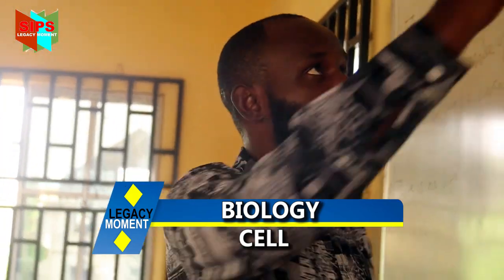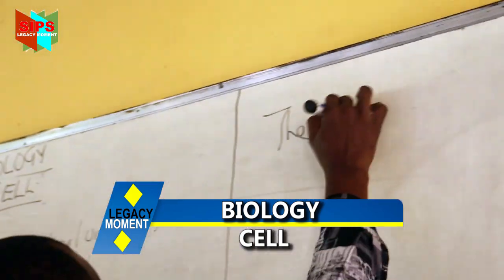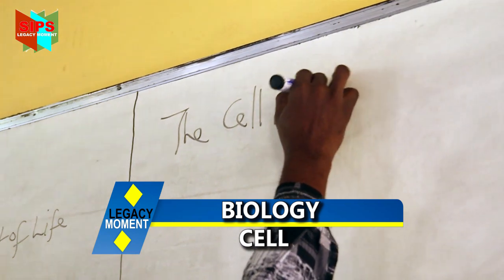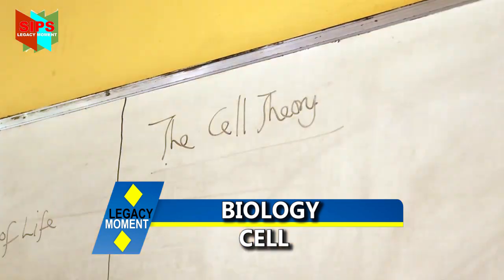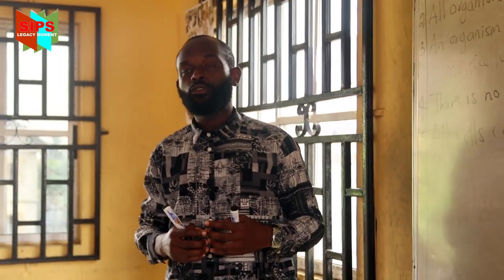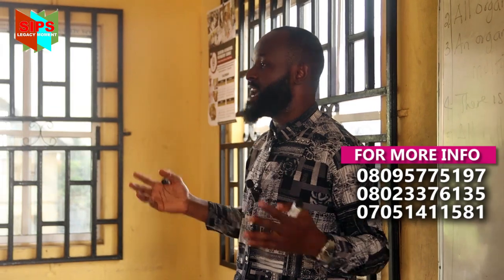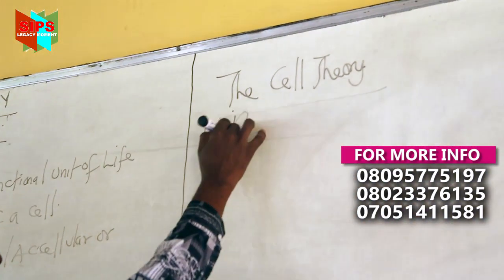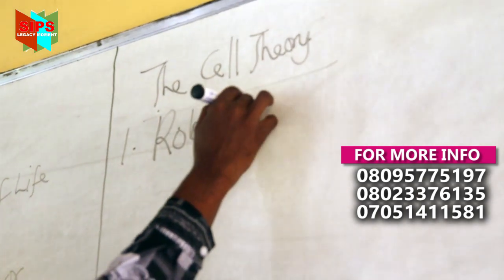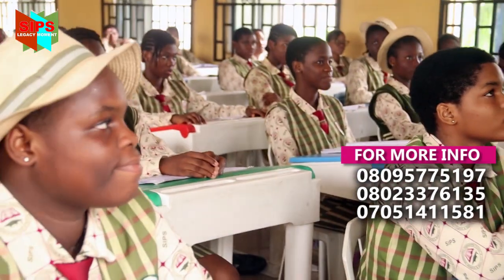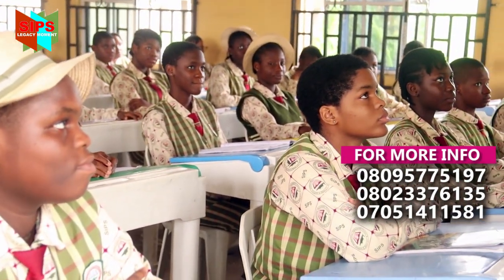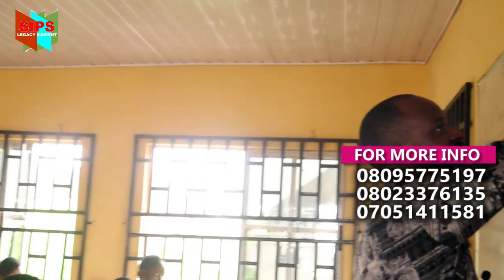Very good. Now we're going to take our emphasis next to the cell theory. When we say the cell theory, what are we trying to look out for? We are trying to see the contributions of various scientists to the cell. Now, number one is who we call Robert Hooke. Class, repeat after me. Robert Hooke. Robert Hooke, in the year 1665, was an English scientist.